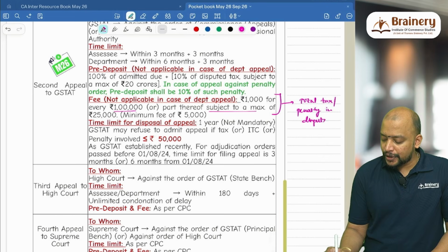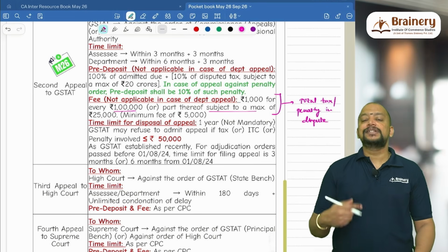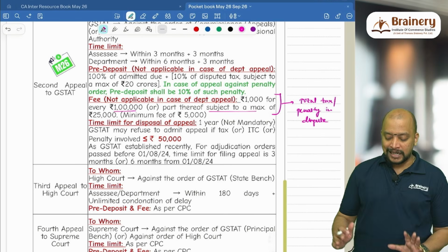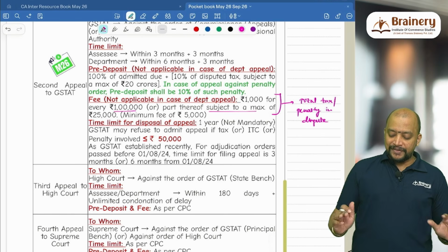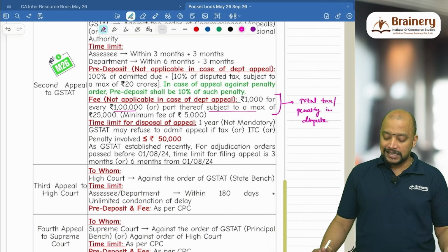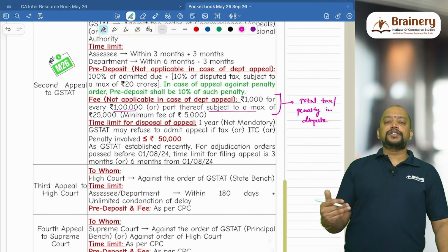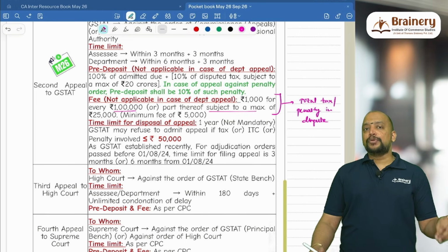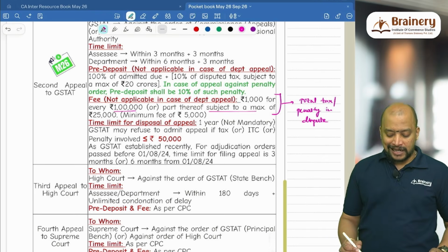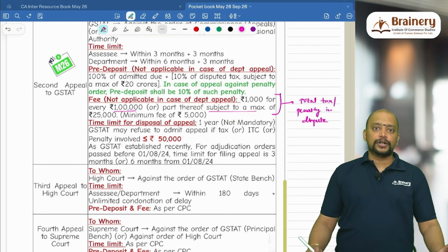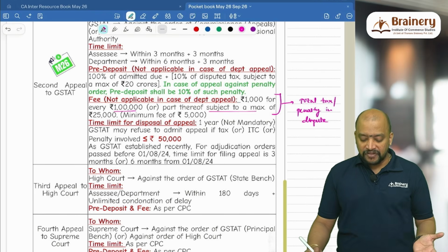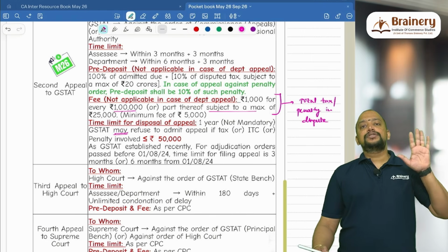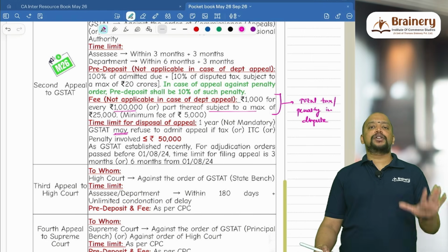So if you are going against the tax in dispute, see the tax. If you are going for appeal against a penalty in dispute, only see the penalty. So the total we need to see, and we don't have to calculate it separately for CGST and SGST. And the time limit for disposal of appeal, what is that? 1 year, so not mandatory. And suppose the total tax, or ITC, or total penalty does not exceed 50,000, GST-80 may refuse to admit the appeal. So it is up to GST-80 whether to accept or refuse the appeal.